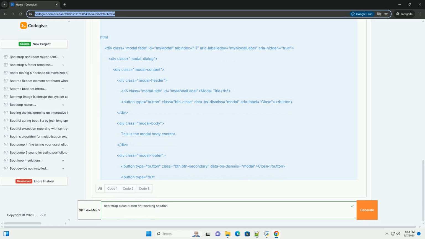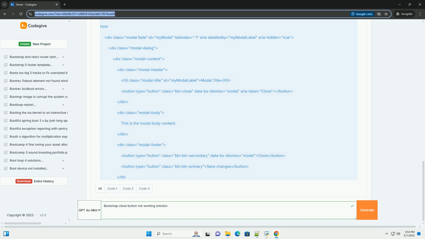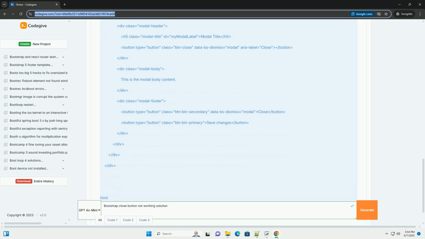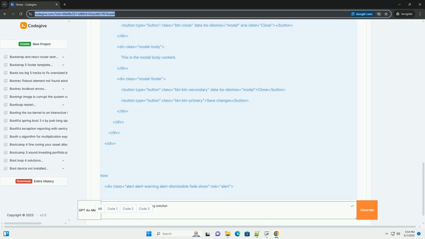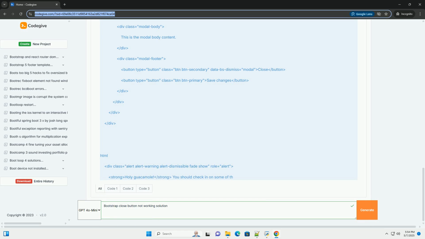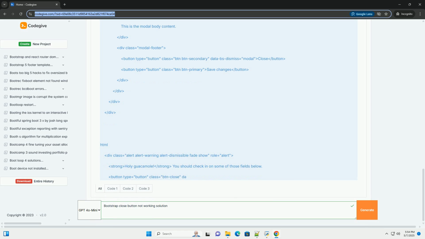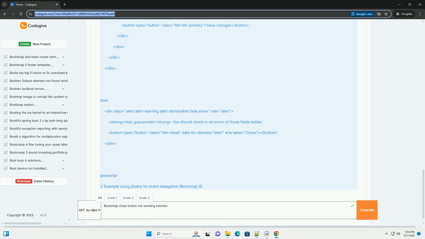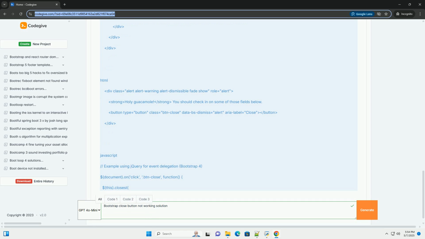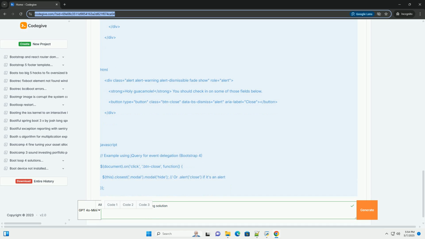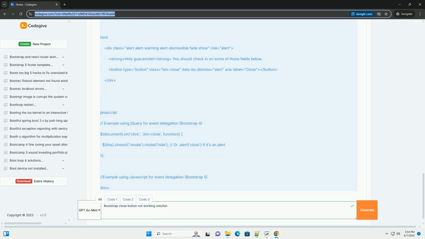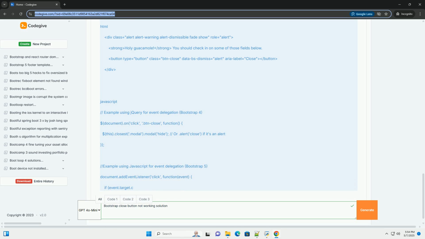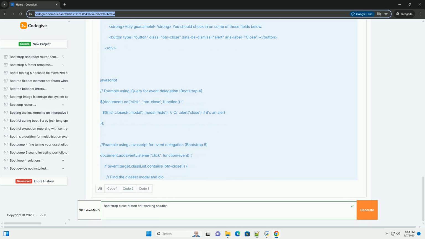Common reasons a Bootstrap close button might not work. 1. Missing or incorrect JavaScript. This is the most frequent cause. Bootstrap's components, including the close button, often rely on JavaScript to function dynamically. If Bootstrap's JavaScript library isn't included in your project or is not loaded correctly, the close button won't work.